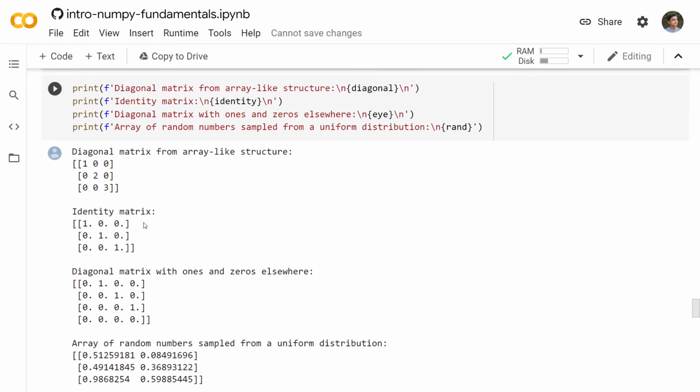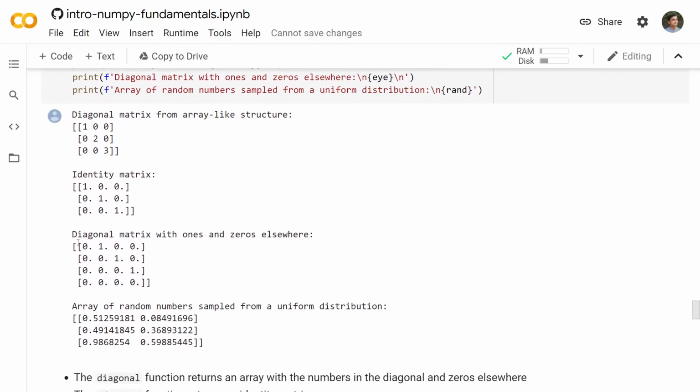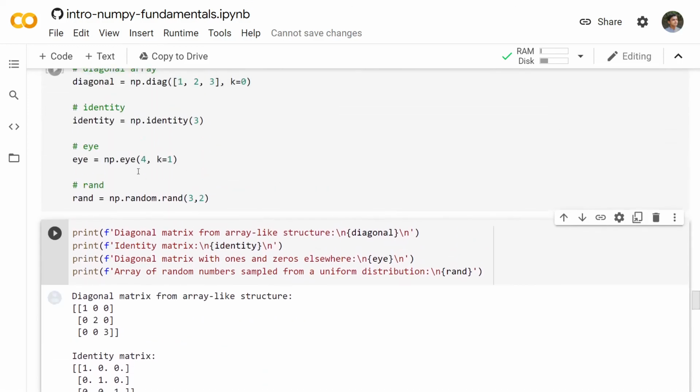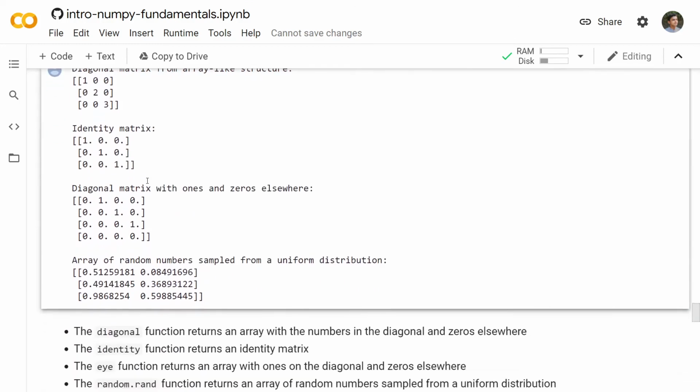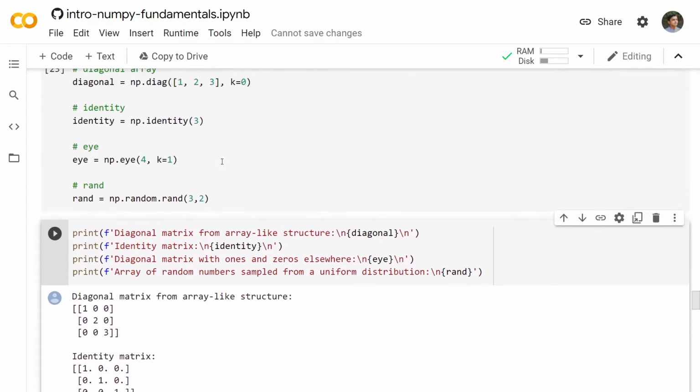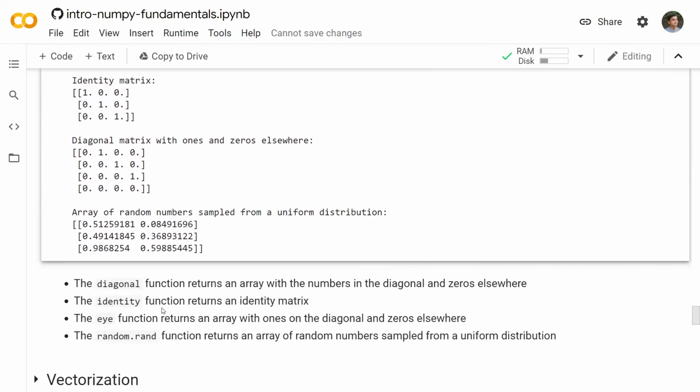As you can see here, when we are using eye, the argument was 4, and we get a diagonal matrix with ones and zeros elsewhere. So this is our eye function, and then rand. Rand is for returning an array of random numbers sampled from a uniform distribution.